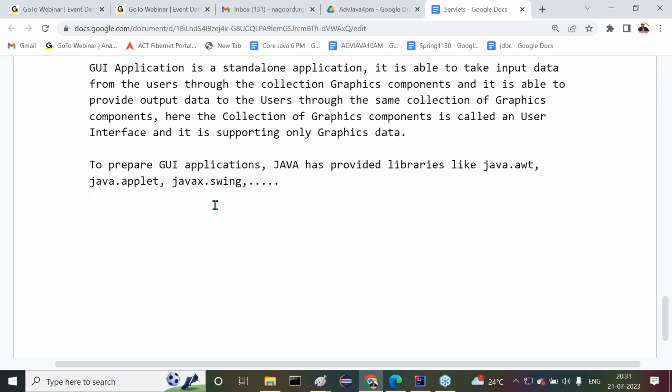But this is almost all outdated content. Nobody is using this content at present. Swing, AWT, and applets are from the initial versions of Java, and they had some demand earlier. Now they do not have any demand here. They are totally outdated content. That is what I am telling you clearly.